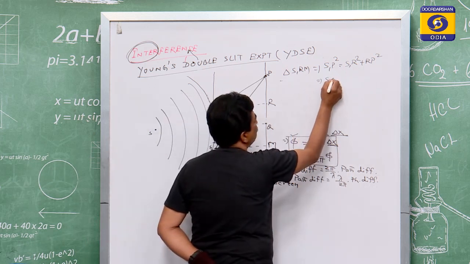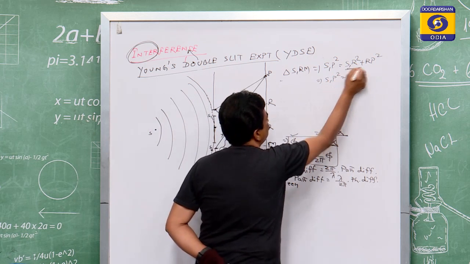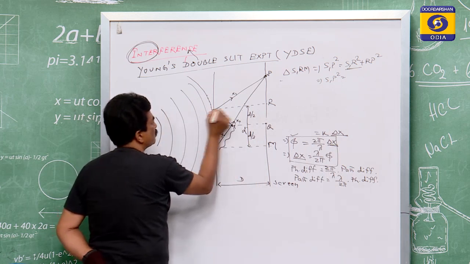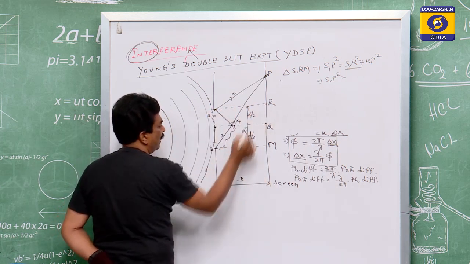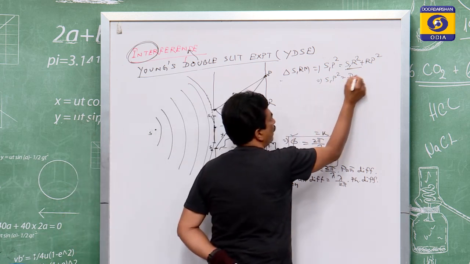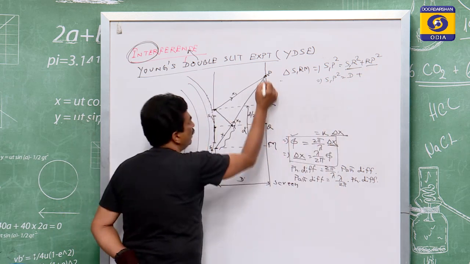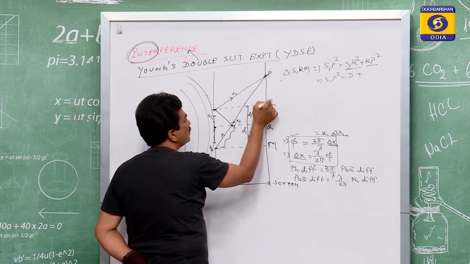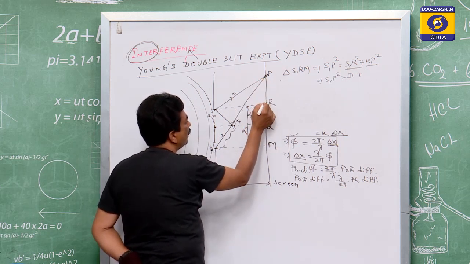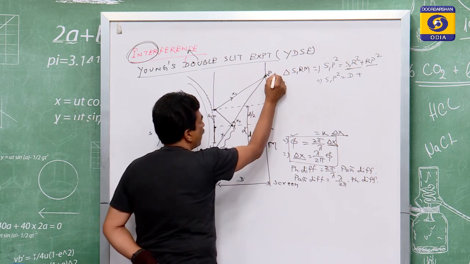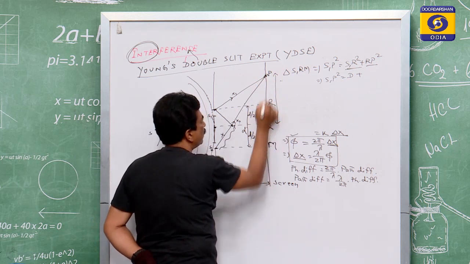So that implies S1P square is equal to S1R square plus RP square. S1R is nothing but the distance from slit to screen, which we have taken as capital D, plus RP. RP is the mid position of PQ.